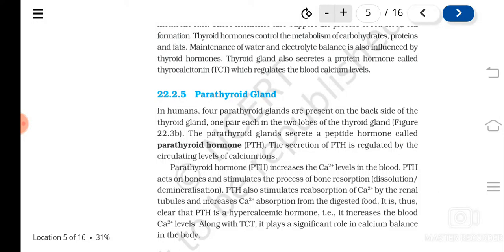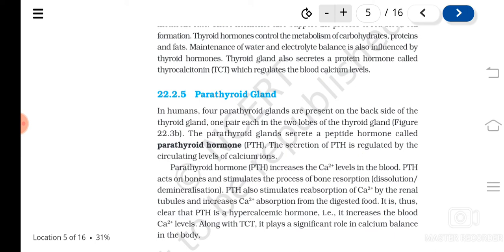Now the next gland is the parathyroid gland. Actually, four parathyroid glands are present on the back side of the thyroid gland, or one pair each in the two lobes of the thyroid gland. A peptide hormone is produced by them, known as parathyroid hormone or parathormone. Its secretion is regulated by the levels of calcium ions.